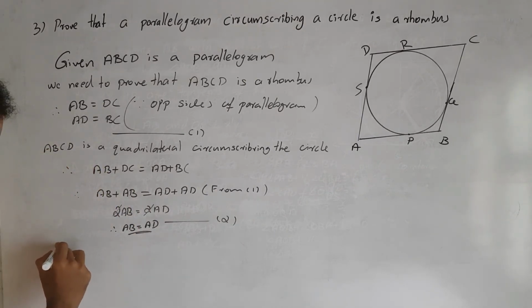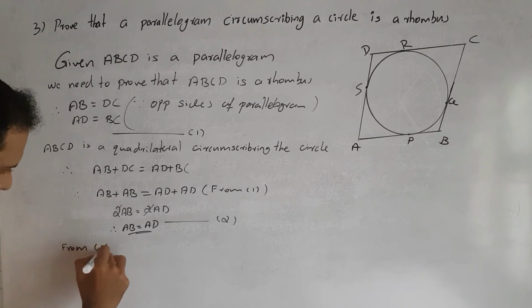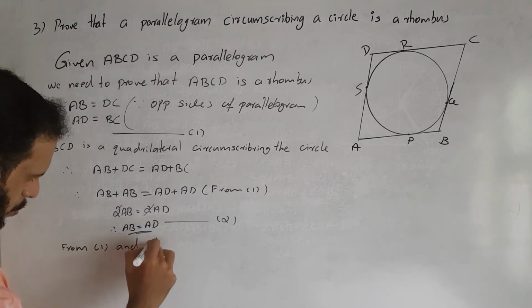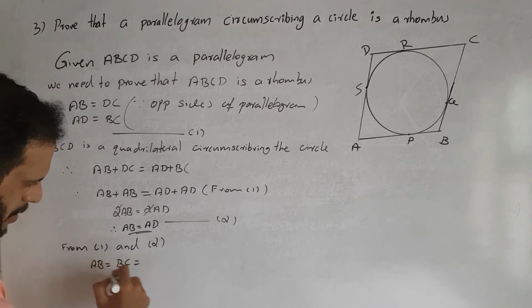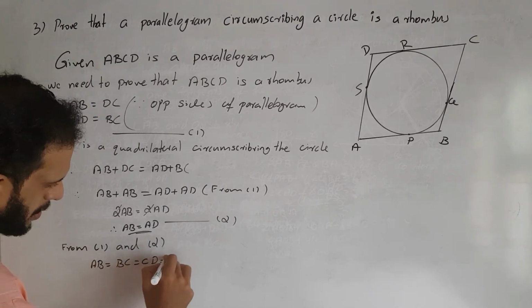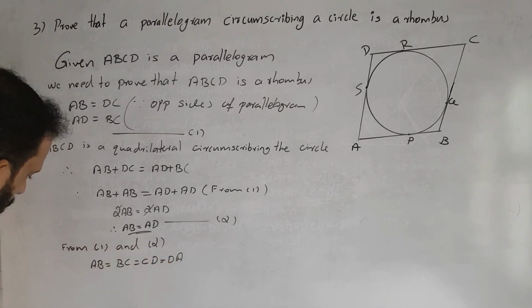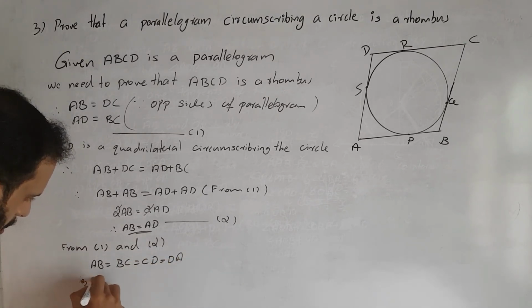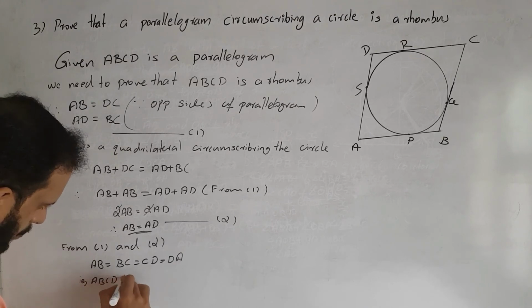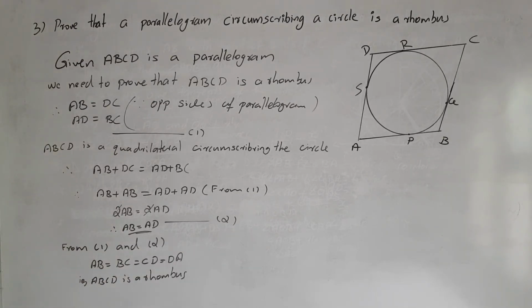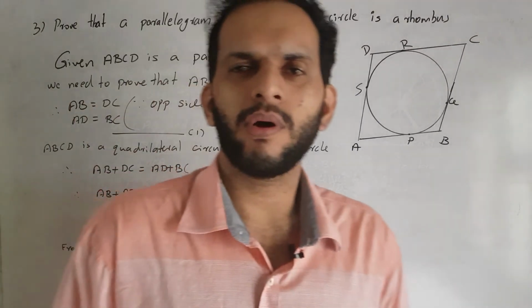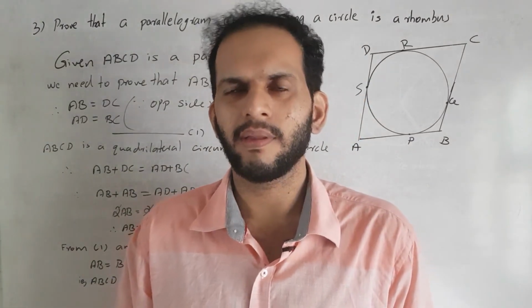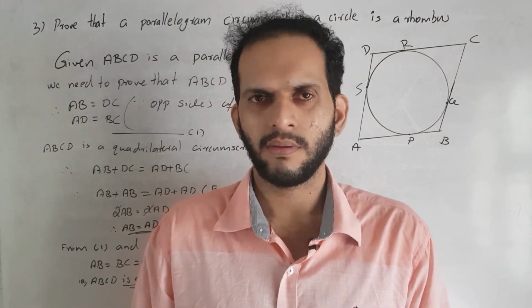Then we write like this: from 1 and 2, AB is equal to BC is equal to CD is equal to DA. That is, ABCD is a rhombus. So we proved the result: a parallelogram circumscribing a circle is a rhombus. Clear?